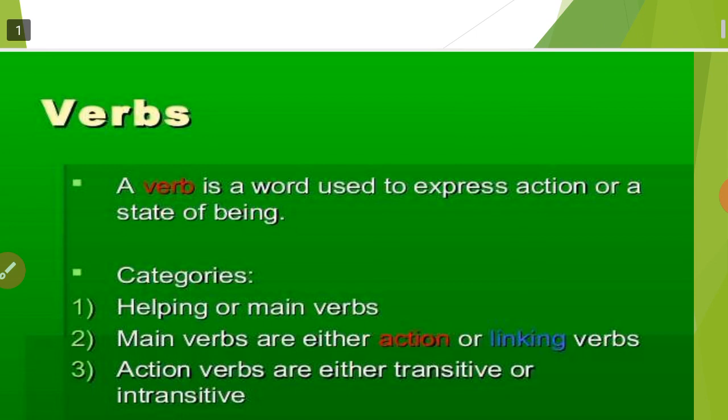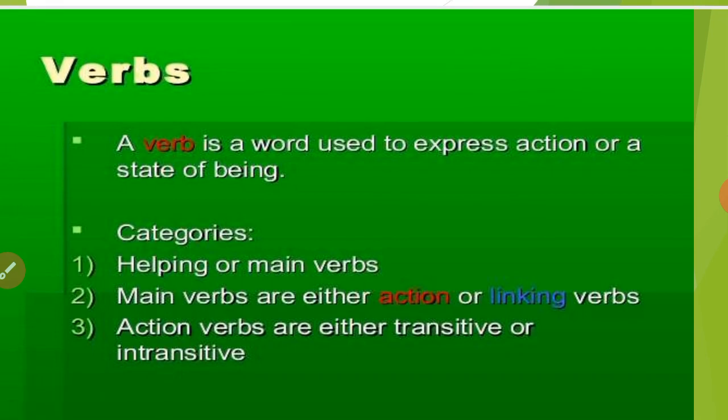Now, what is actually verb? A verb is a word used to express an action or state of being. Simply we can say that the verb is a doing word or action word or state. It is categorized like helping or the main verb. Main verbs are either action or linking verb.